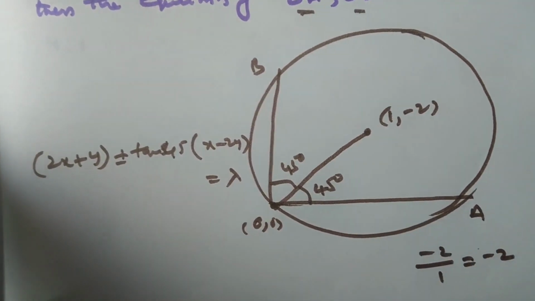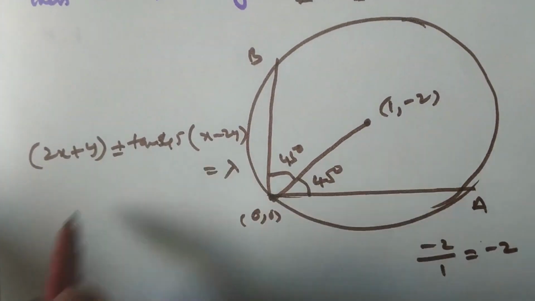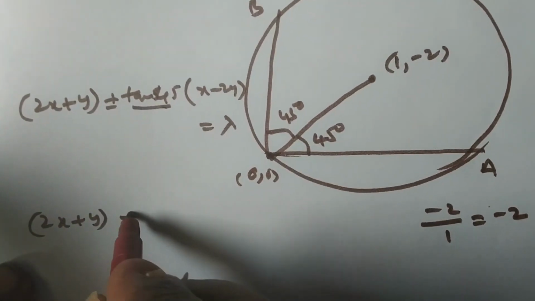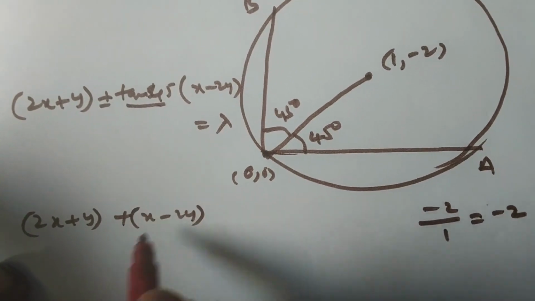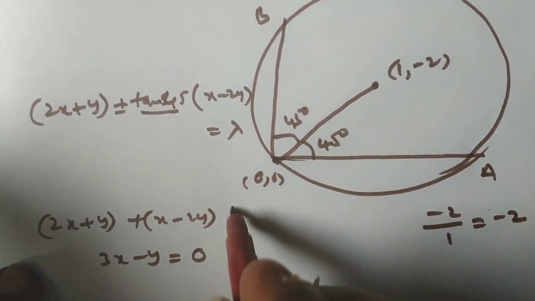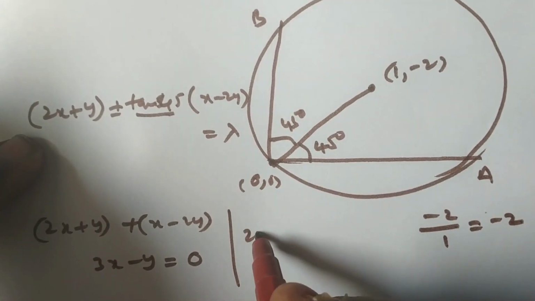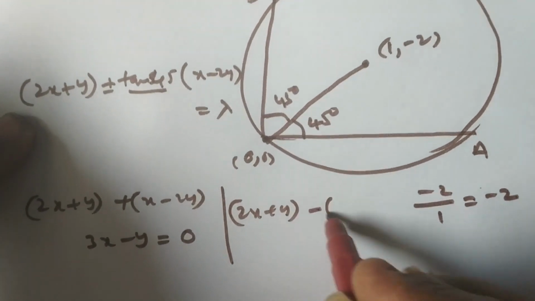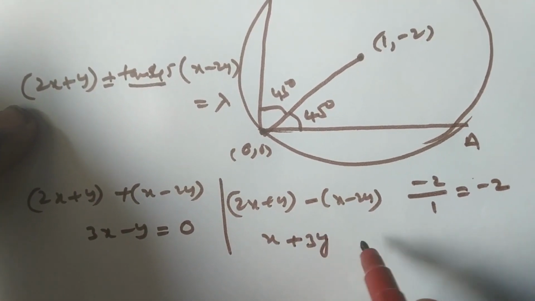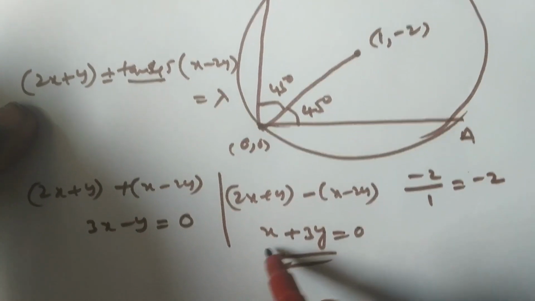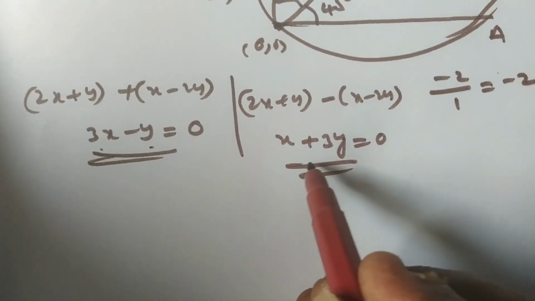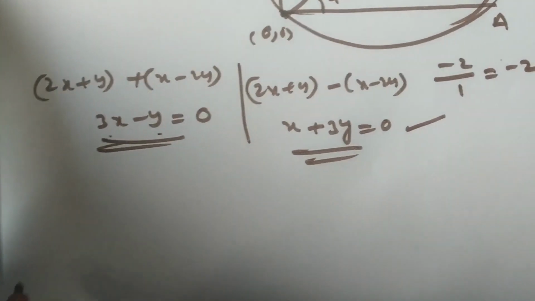Lambda is obtained by substituting the origin. So for plus, what happened? Tan 45 is 1, 2x plus y plus x minus 2y. That is 3x minus y equal to 0, by substituting (0, 0). Again for minus, 2x plus y minus (x minus 2y), that is x plus 3y equal to 0, by substituting (0, 0) here. So the two required equations are 3x minus y equal to 0 and x plus 3y equal to 0.